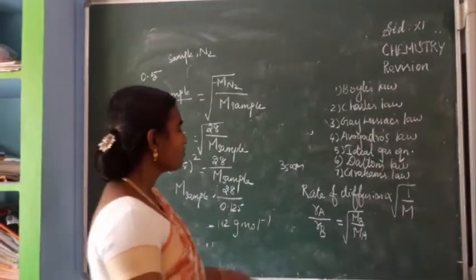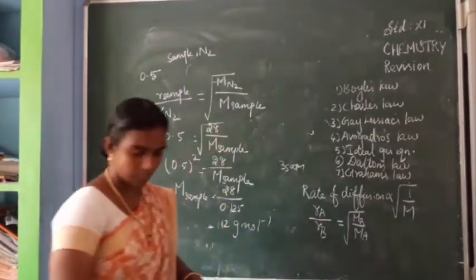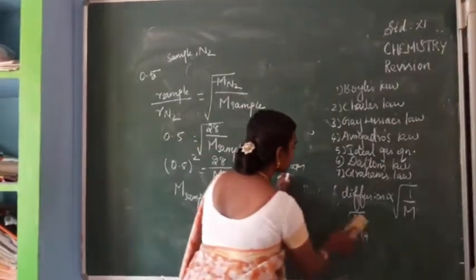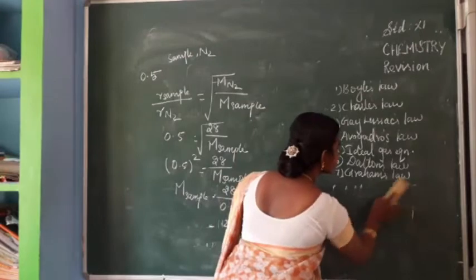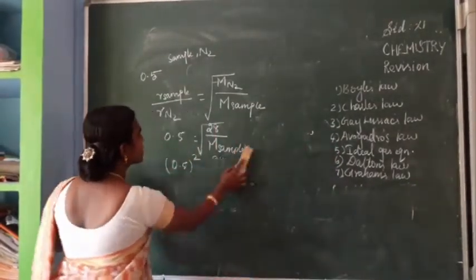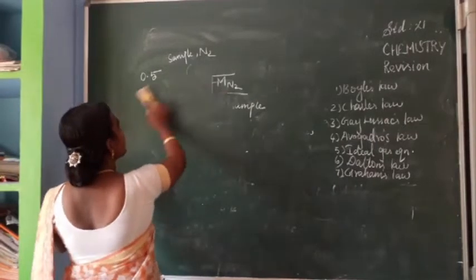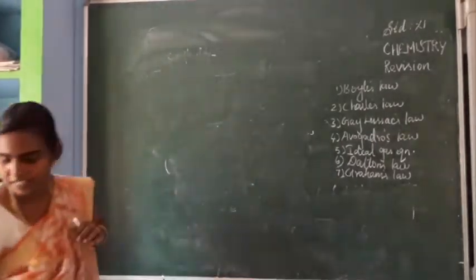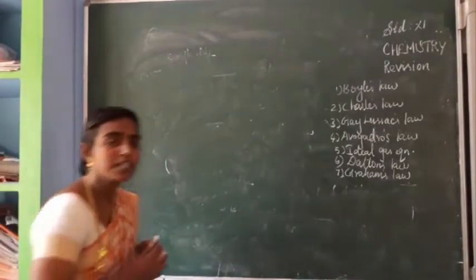Okay. After Graham's law of diffusion, you have to study two or three important questions. That is compressibility factor, isn't it? So what is compressibility factor?